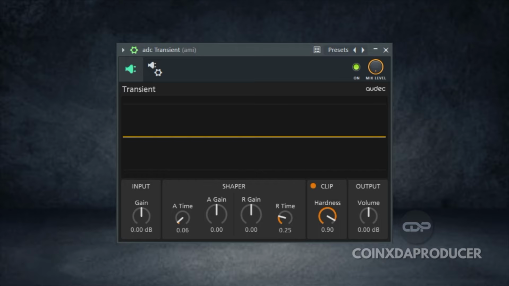So today we'll be checking out 5 amazing free plugins that I believe you're going to like and that will add richness to your production. So if this sounds like something you're interested to check out, sit tight as we dive in.